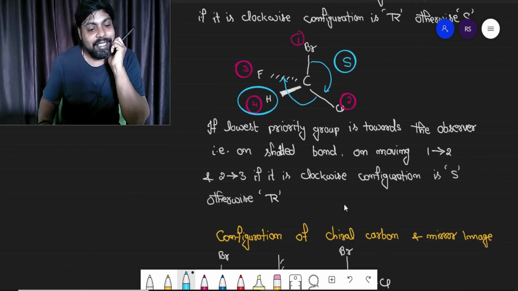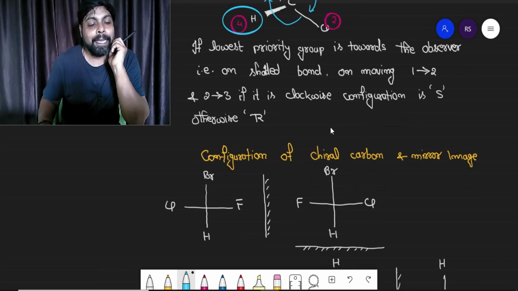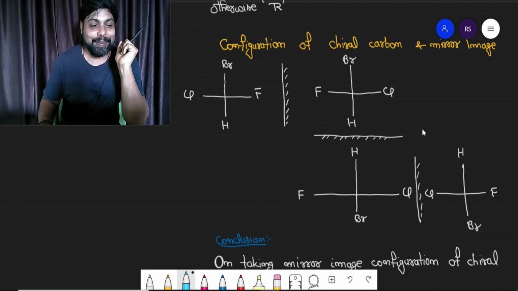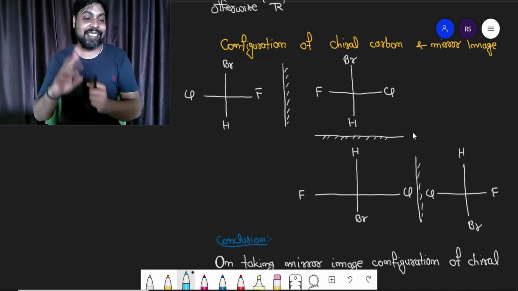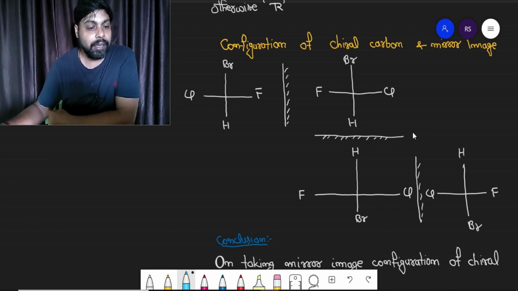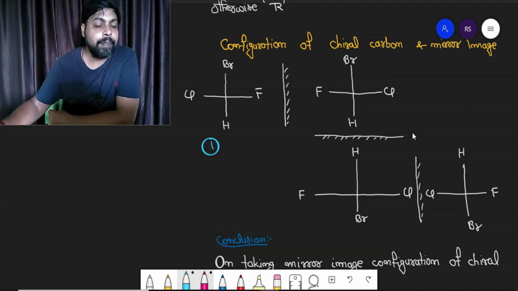The next thing is configuration of chiral carbon and mirror image. Let's find the configuration of the chiral carbon in the first compound that was given. Definitely first we have to assign the priority.